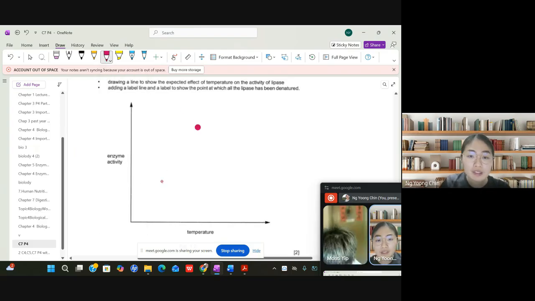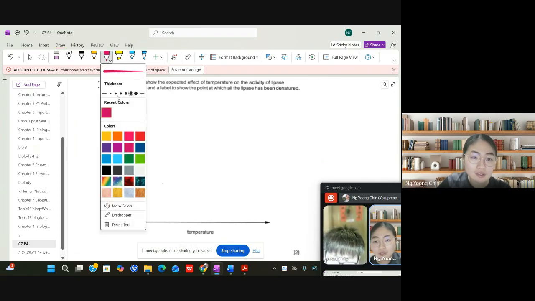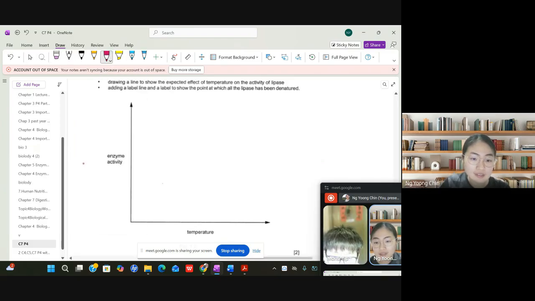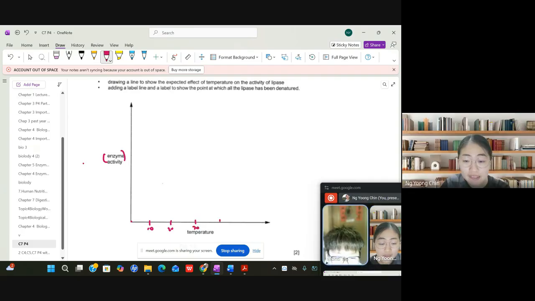You can see that this is the temperature and this is the enzyme activity. Initially the temperature is around 10, 20, 30, then 40, and then 50. Initially your enzyme activity will increase whenever the temperature increases, around like this.